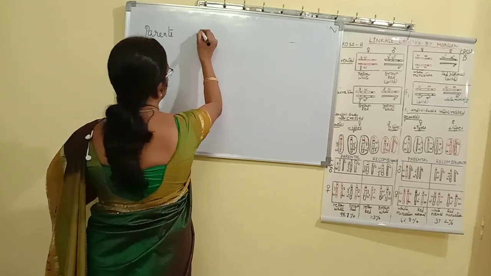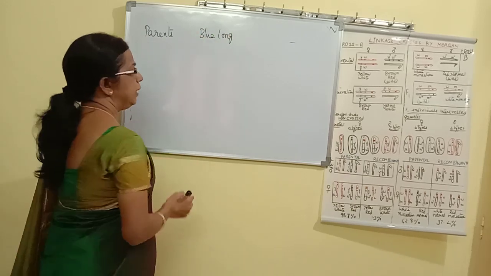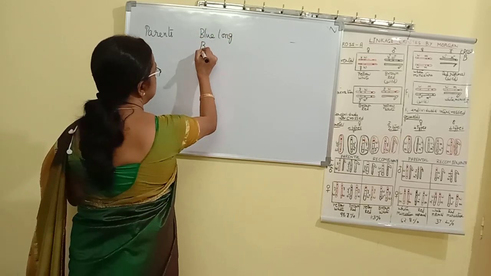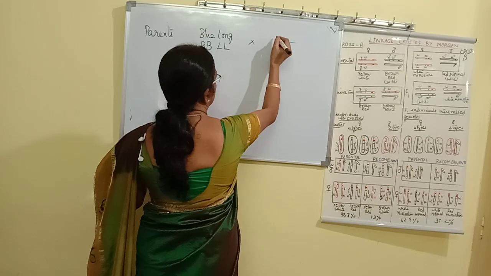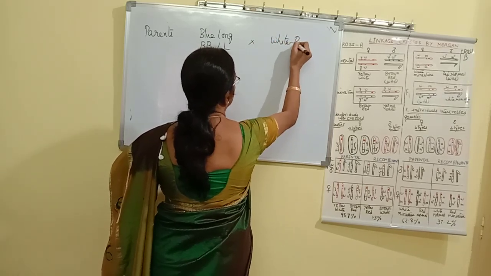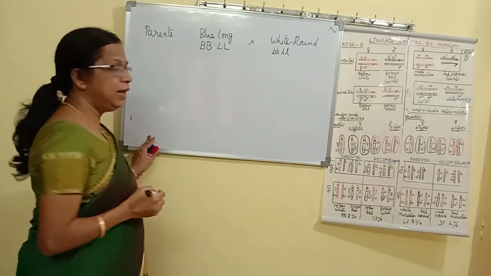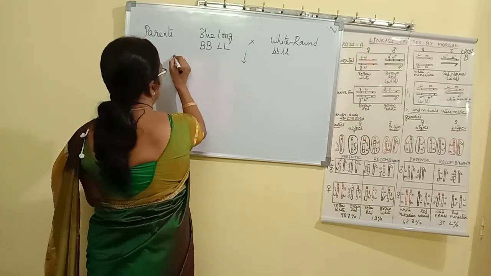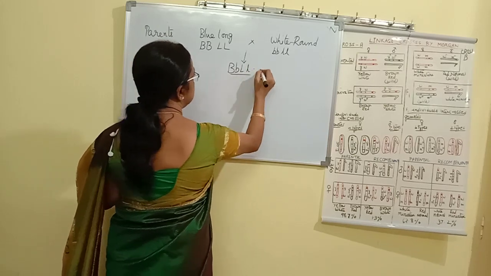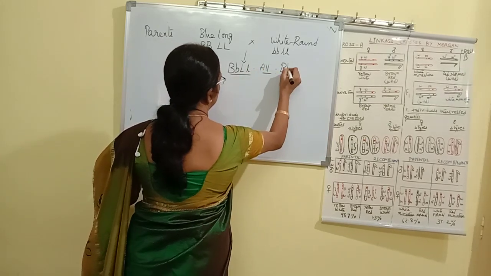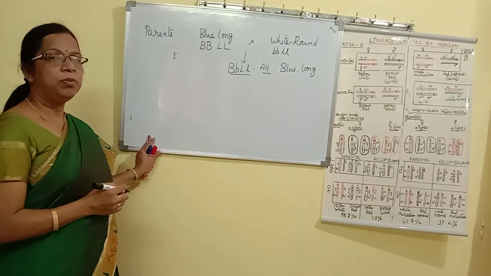So, first, the parents are taken. Two types of parents. A dominant parent, that is blue colored flowers with long pollen grains, blue with long. We can represent it as capital B, capital L, crossed with white colored flowers and round pollen grains, small b, small l. F1, you know very well, is all completely heterozygous, and all individuals are blue and long, that is blue colored flowers and long pollen grains.